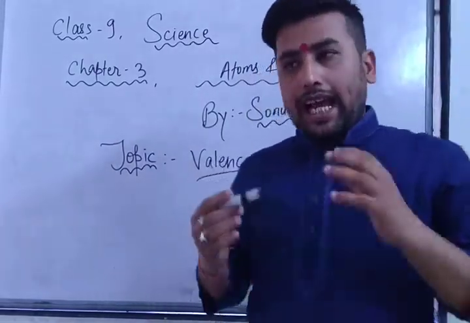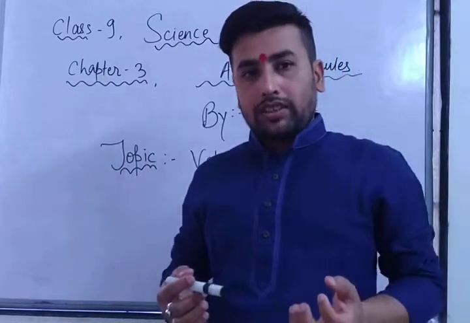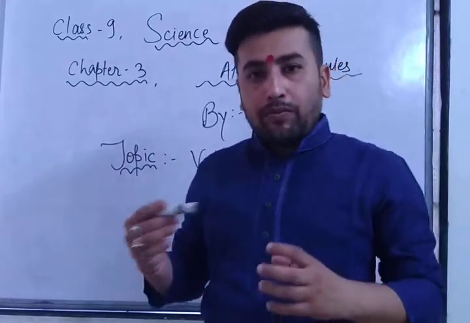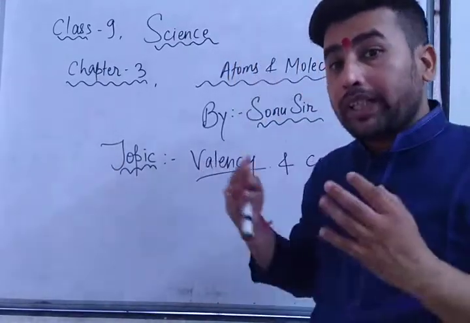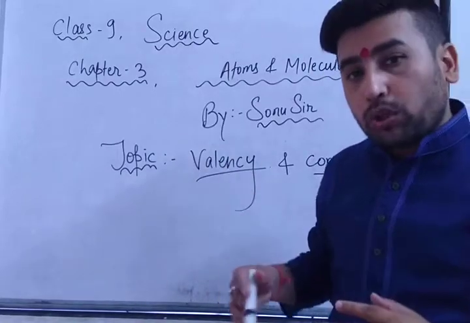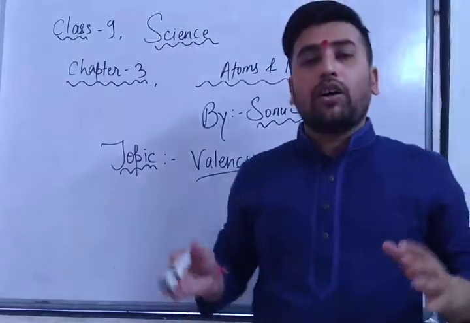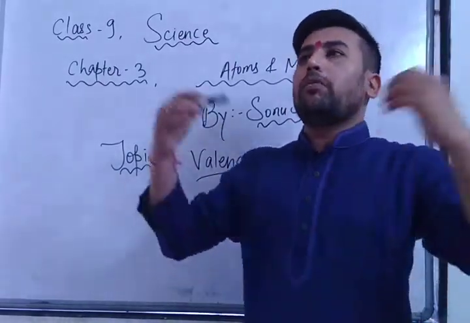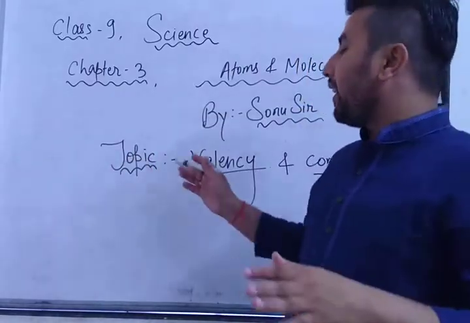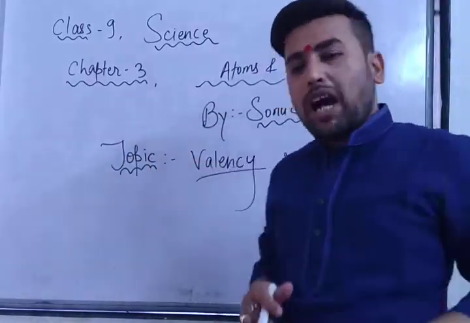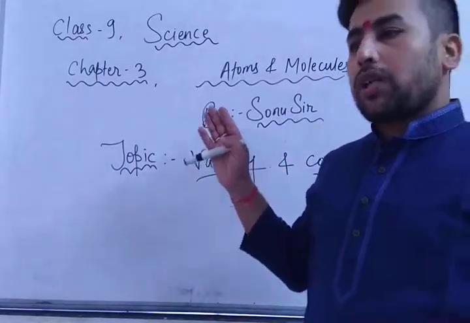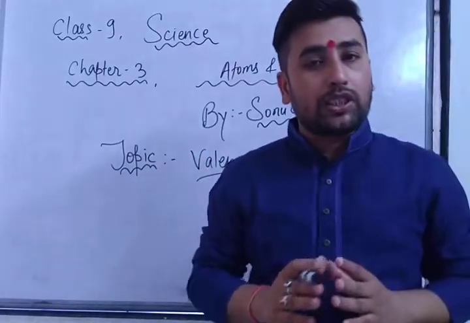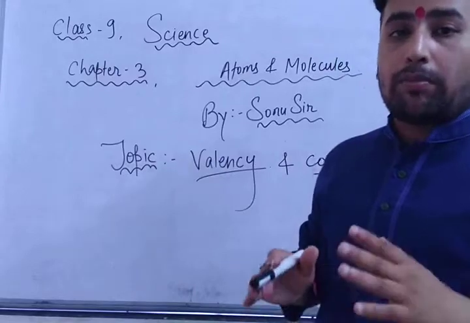Combining capacity means each and every element wants to complete its octet. Each and every atom or element has a property to complete its octet, and after completing the octet, it thinks that now I am stable. For example, every person thinks that I will become a rich person, then I will become stable, right? Similarly, each and every element tries to combine to gain electrons to complete its octet in the last orbit, and then it becomes stable. So valency is the combining capacity of an element.